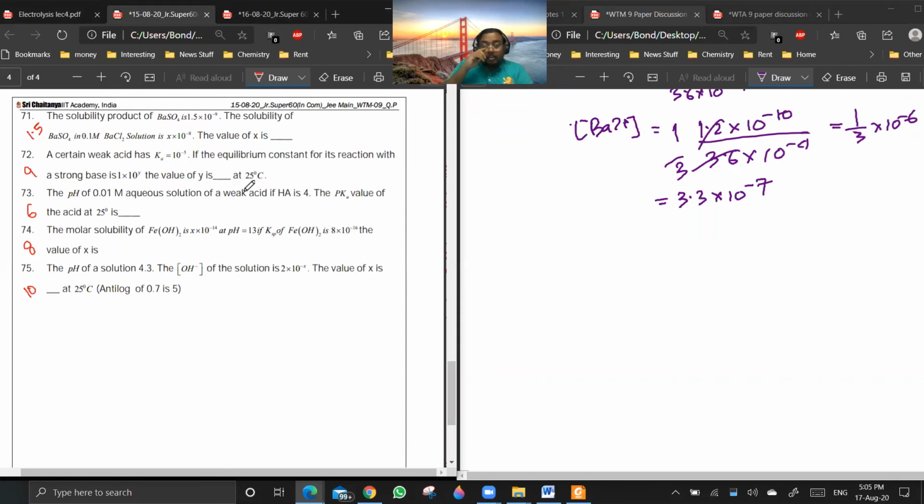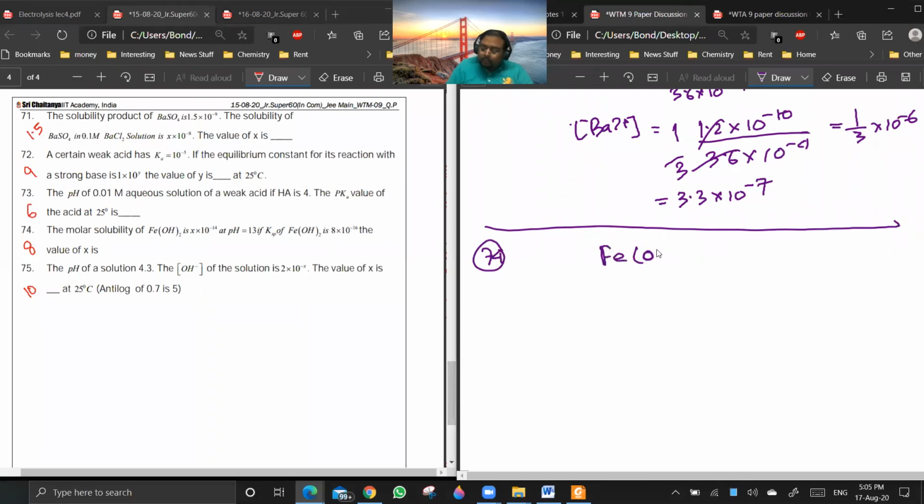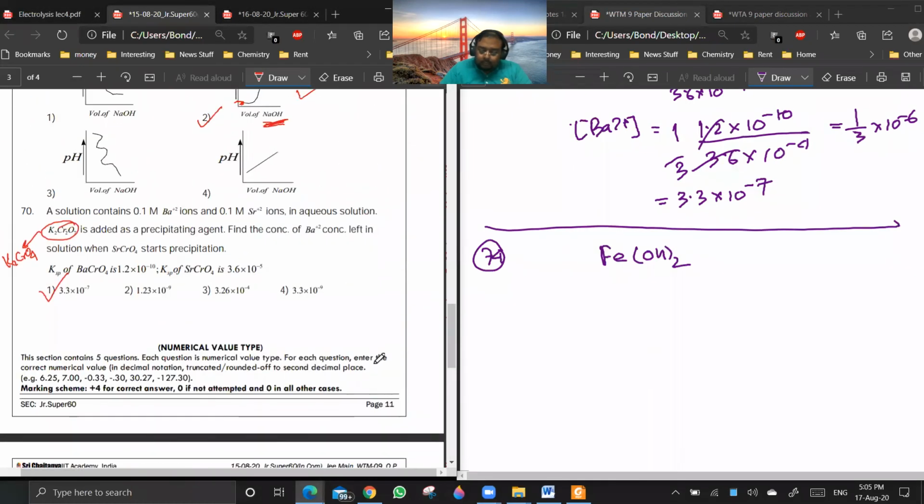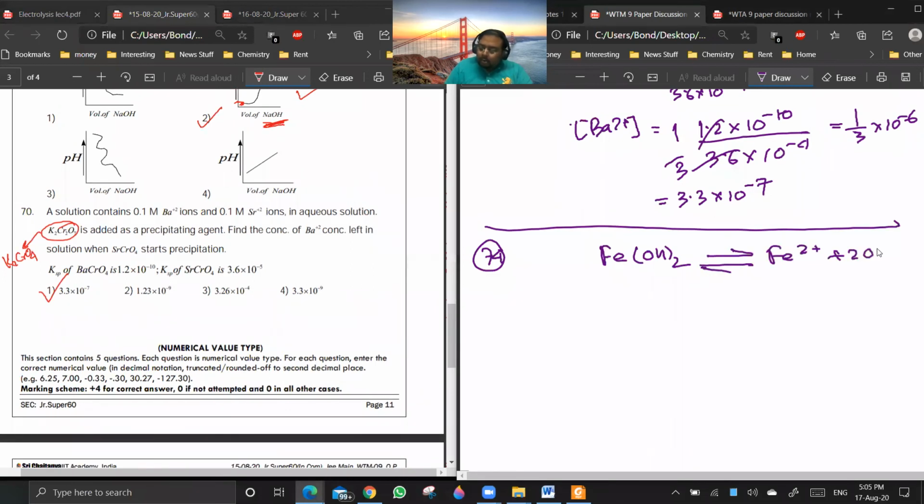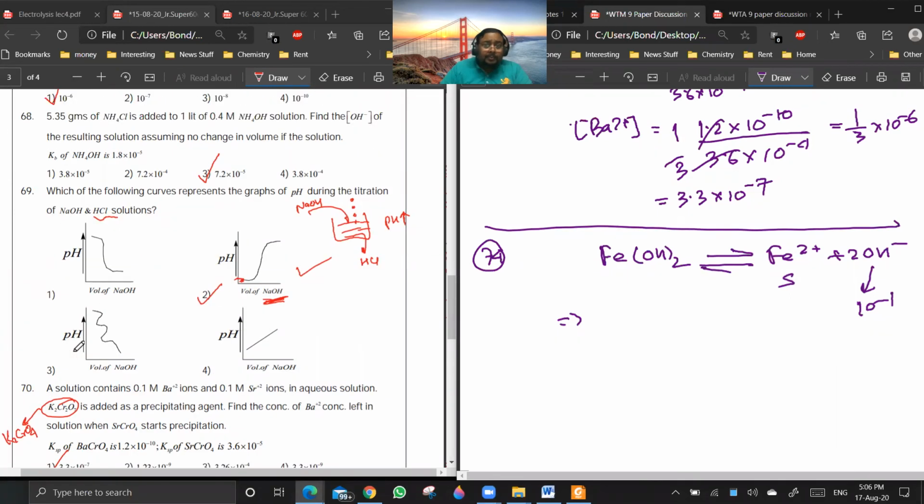It is giving, what is the molar solubility of Fe(OH)2 at pH 13? Okay. So 74. Sir, one scroll up, sir. More up.